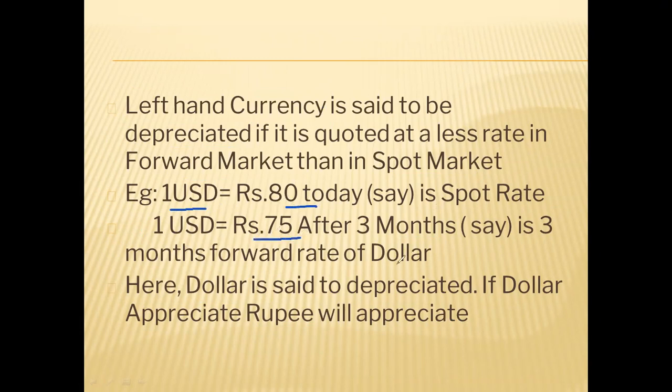Here we will say dollar has depreciated because the dollar price is falling. Depreciation means less in forward, more in spot. If dollar is depreciated, the rupee will appreciate automatically. So this is known as forward appreciation or depreciation of currencies.